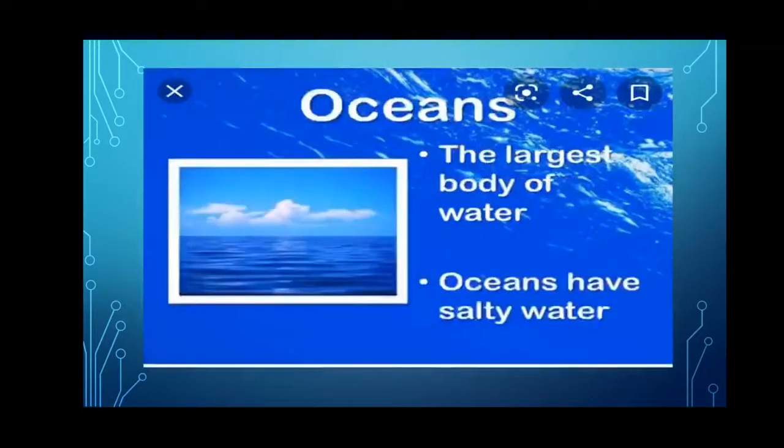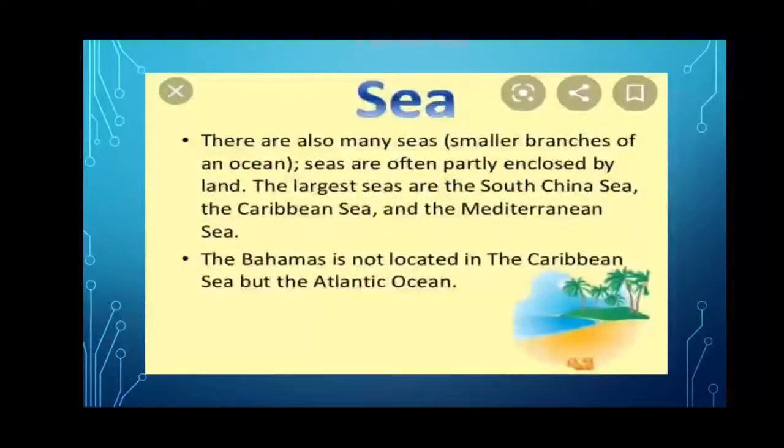Next is oceans, the largest body of water. Oceans have salty water. So the ocean is the largest body of water and the ocean water is very salty. Next is sea. Compared to an ocean, a sea is a smaller water body, and like ocean water, sea water is also salty. So students, I hope you understand the water bodies on the Earth.